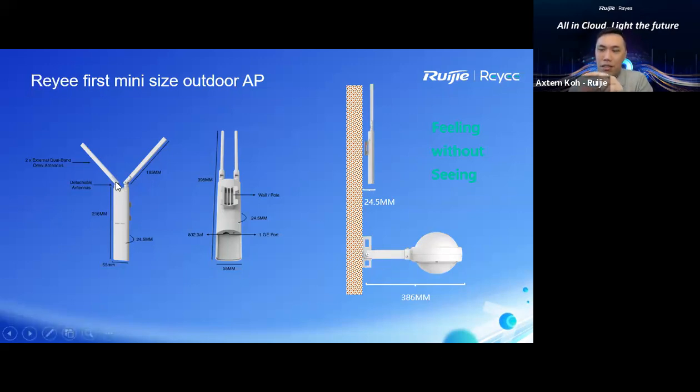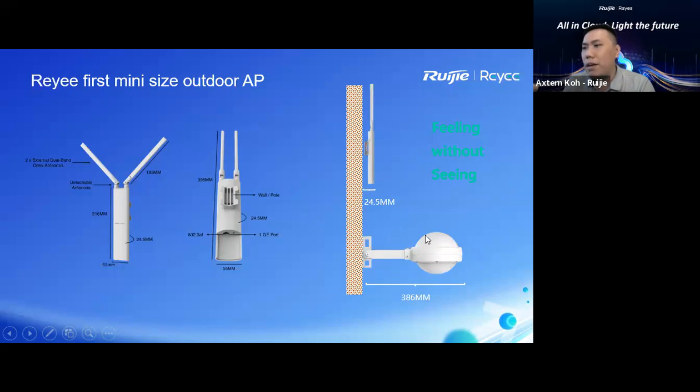We can separate the center unit from the antenna. So based on this kind of request from your customer scenario, you can have this external antenna for this model. This is the RAP52 model.